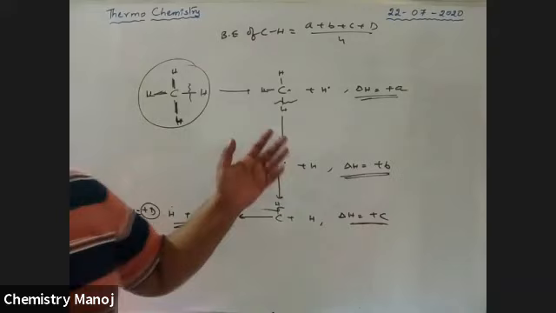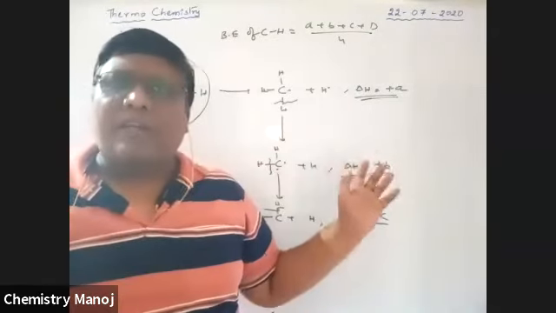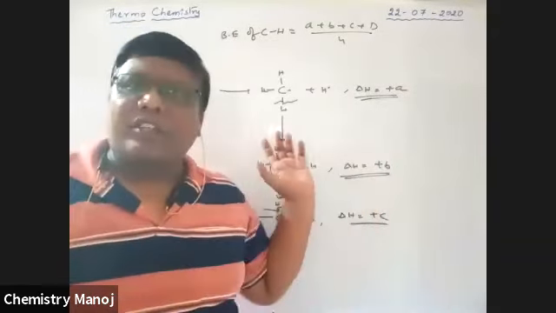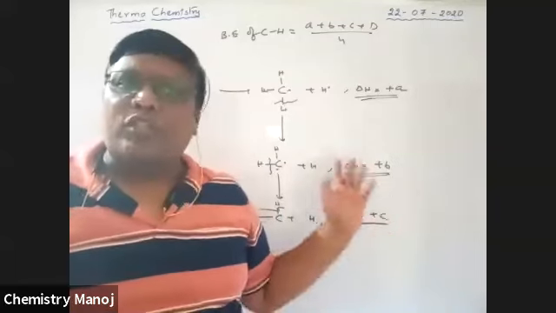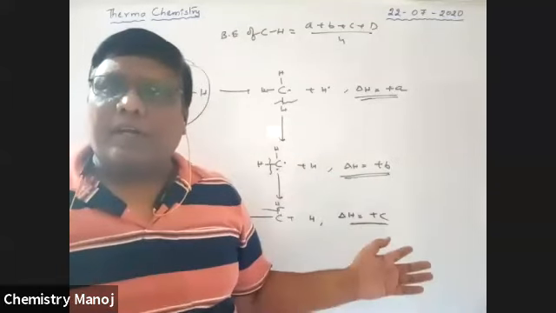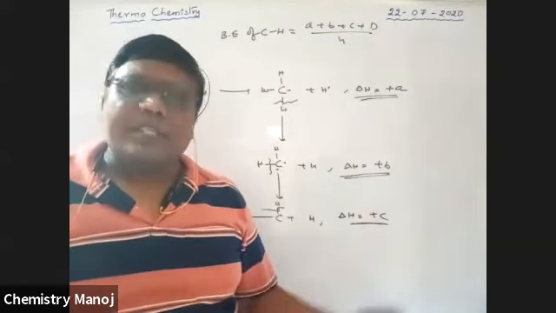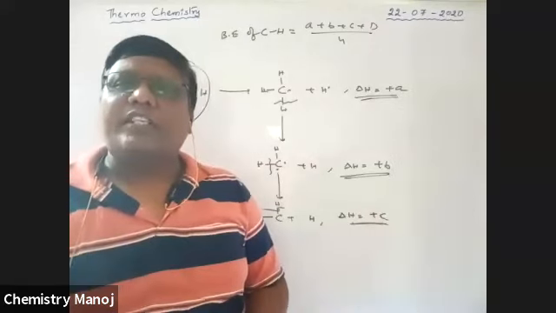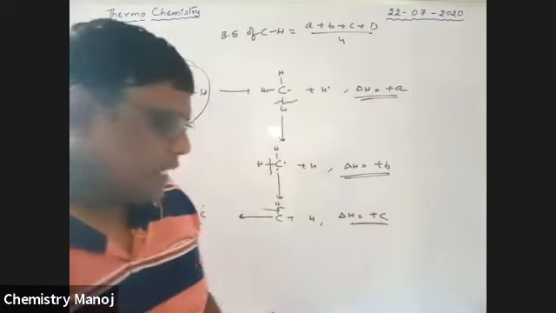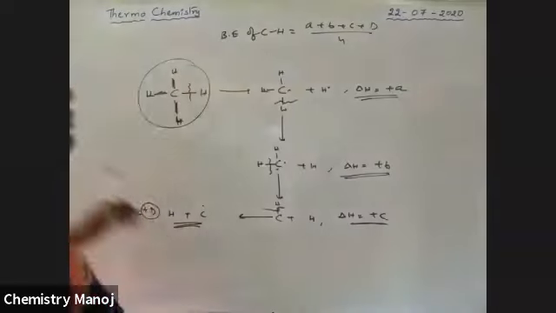So already in my notes, all these values, A, B, C, D values are given to you. Please try to memorize those values. It is very, very important. This is about bond dissociation energy and bond energy. So just once again, I'm repeating the concept.